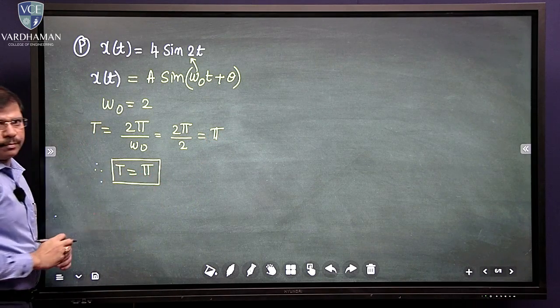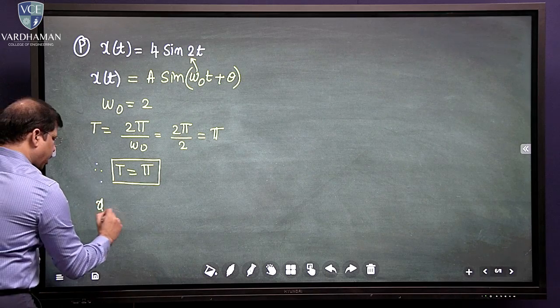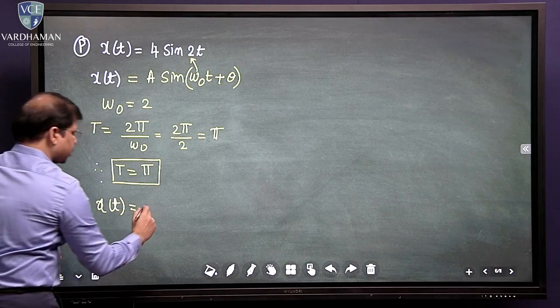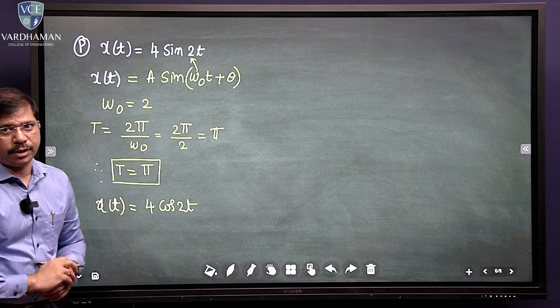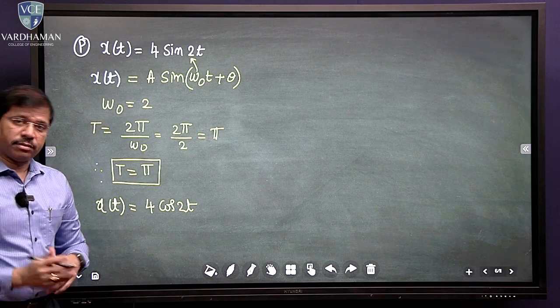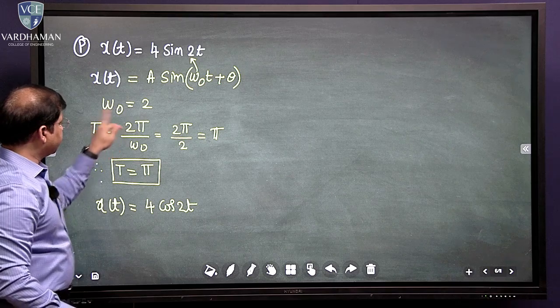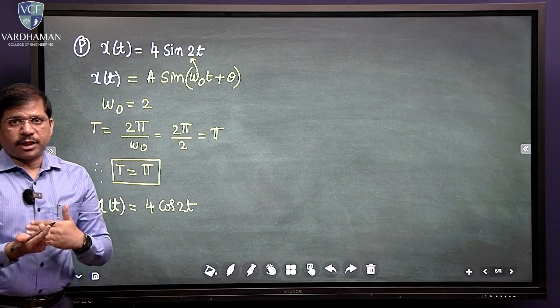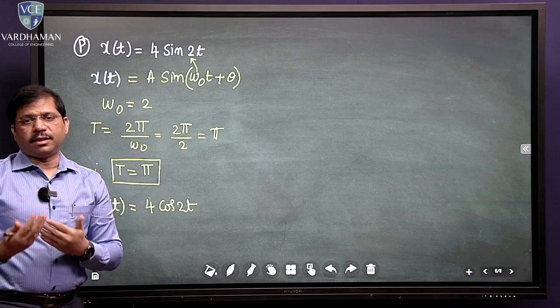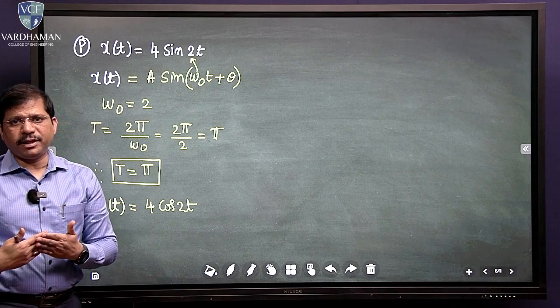Simple problem. Now, x of t equals, let us say, 4 cos 2t. Now, what is the formula for this? Same formula. The formula will not change. Whether it is a sine or cos really doesn't matter, because, as I said, how do we understand sine and cos? Sine and cos differ by phase.